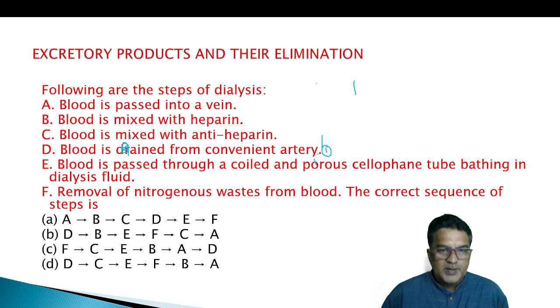Okay, this is the first one: blood is taken from the convenient artery and mixed with heparin. Second one: then the blood is passed through a coiled porous cellophane tube. Give bathing and dialyzing fluid. Yes, we can take it as the third one: removal of nitrogenous wastes from the blood. Yes, we can take it as the fourth one. And then after adding antiheparin, give it back to the vein.